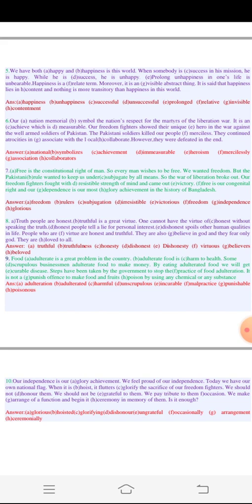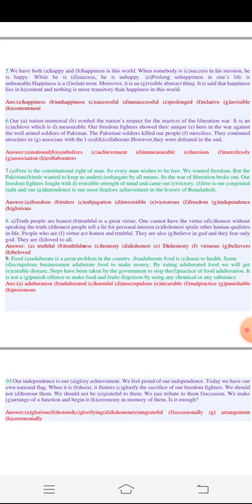First one, our national memorial symbolizes the nation's respect for the martyrs of the Liberation War. It is an achievement which is immeasurable. Our freedom fighters showed their unique heroism in the war against the well-armed soldiers of Pakistan. And the Pakistani soldiers killed our people mercilessly. They continued atrocities in association with the local collaborators. However, they were defeated in the end.